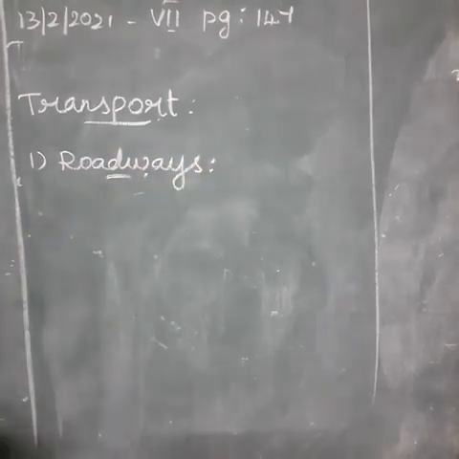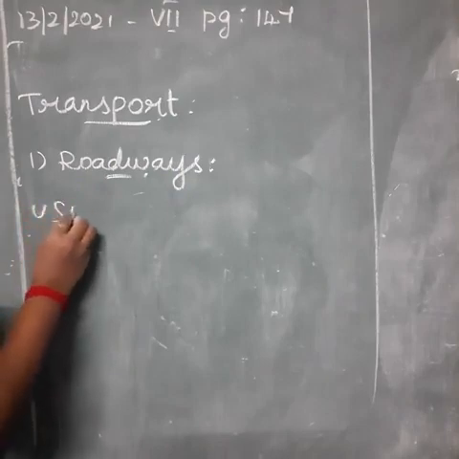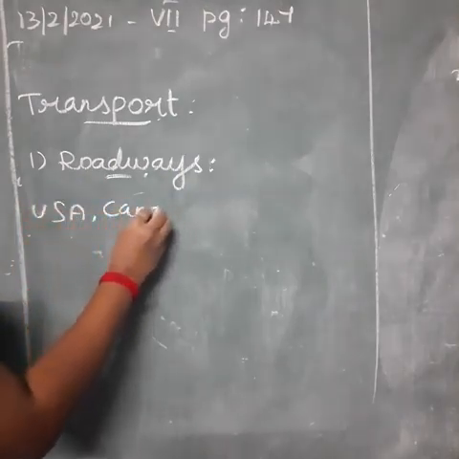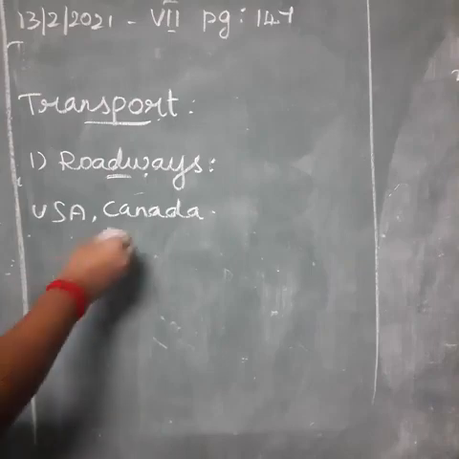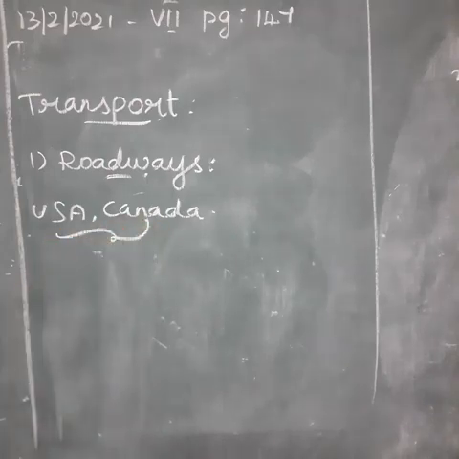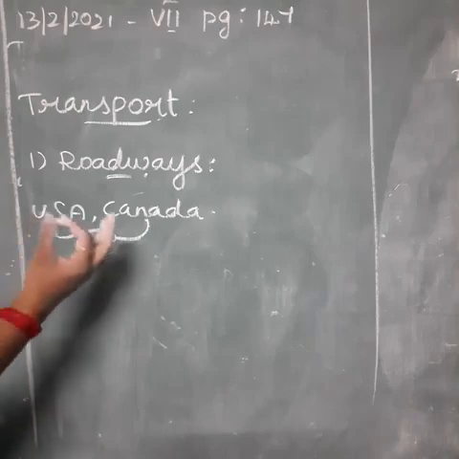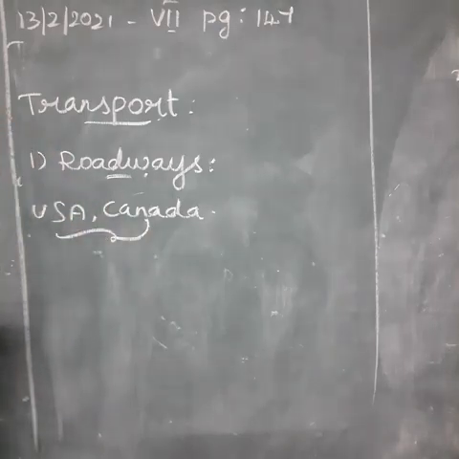In North America, especially in the USA and Canada, there are the best roadways in the world. They can be used in every weather condition, and are made of asphalt and concrete.